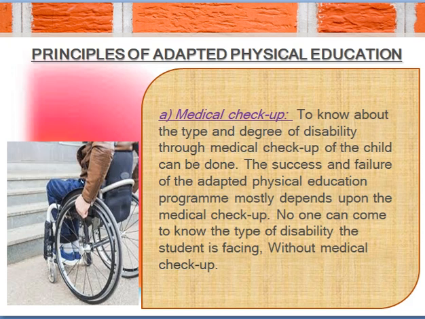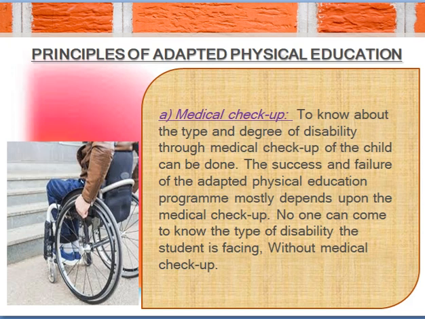If we talk about the physical education for those who are Divyang or children with special need, we should know and we should follow the principle of adapted physical education if we really want to help them. Okay, so first is medical checkup. To know about the type of degree of disability, a medical checkup of the child can be done.